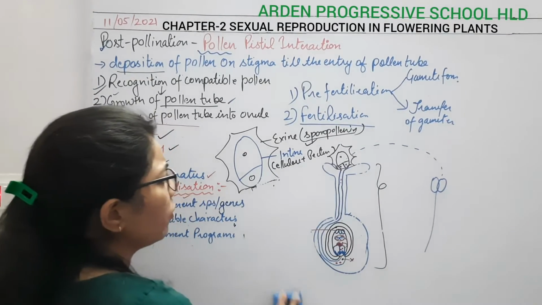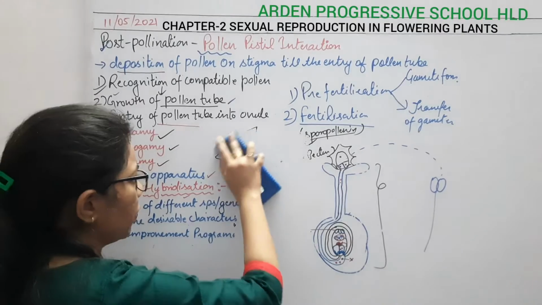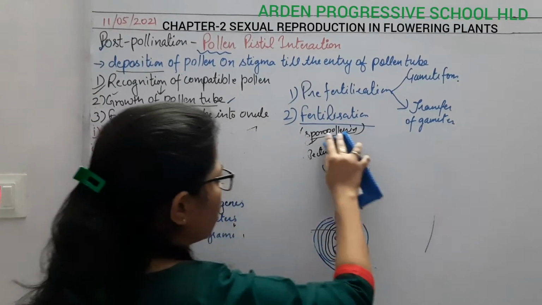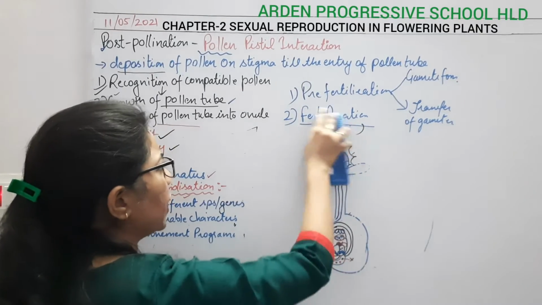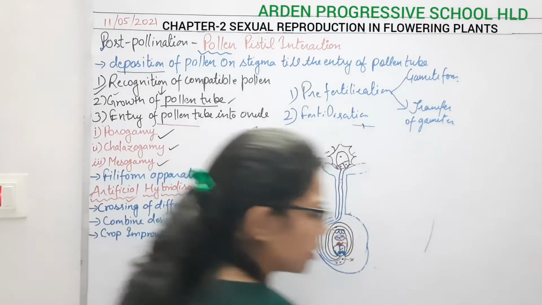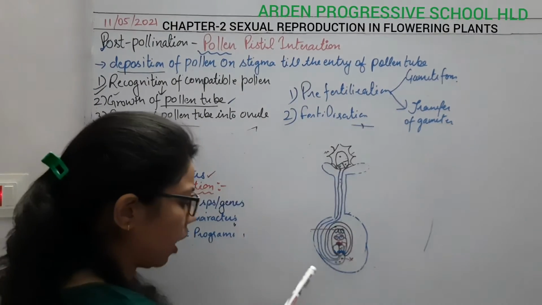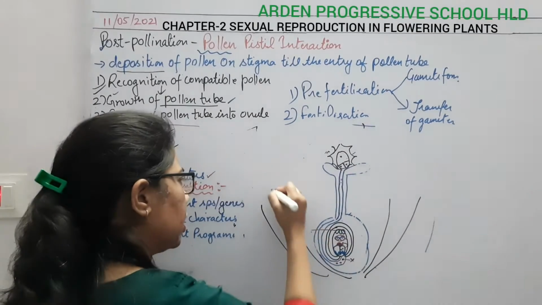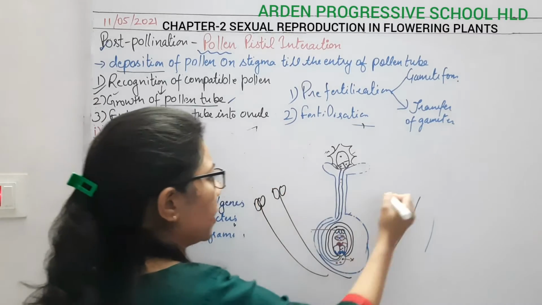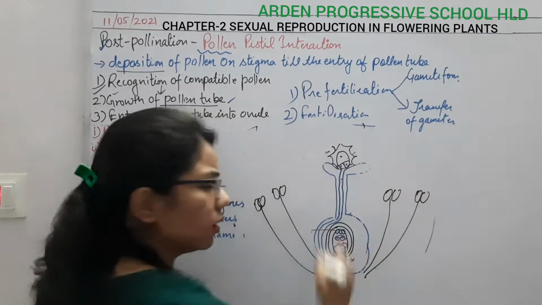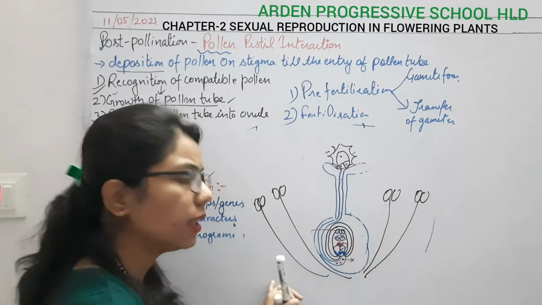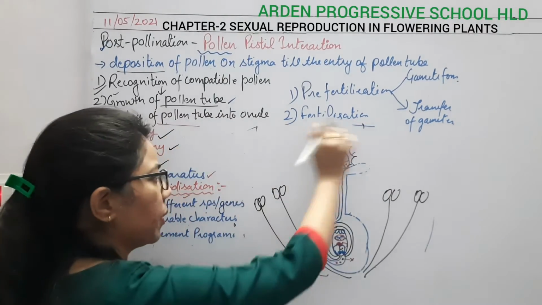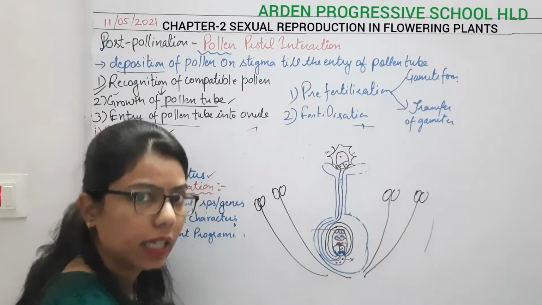Okay, here I have drawn one flower in which we have shown this is the female structure. If I draw the male one, that is the male reproductive structure here only, so how can I draw it? This is the male part, bearing the anthers, and this is the filament, and inside this anther there will be formation of pollen grains. Okay, and the flower will remain the same. So this is the bisexual flower.